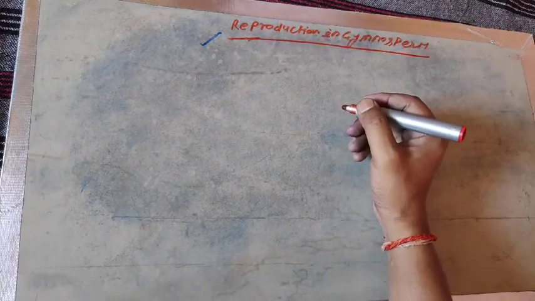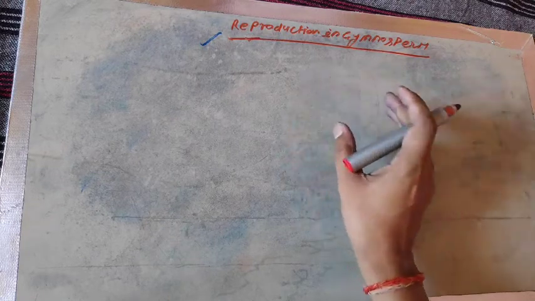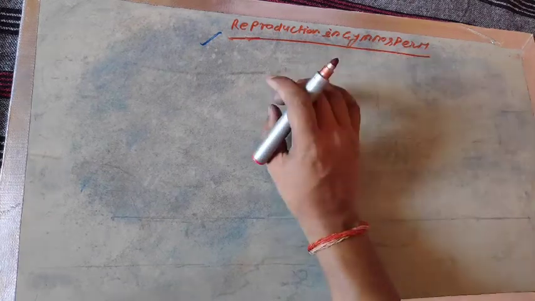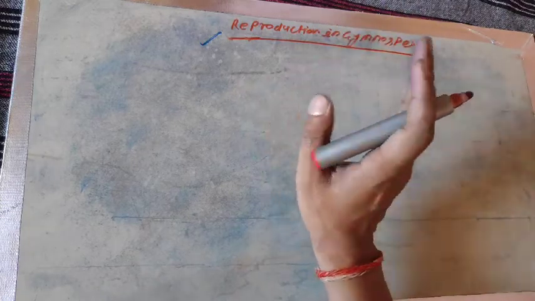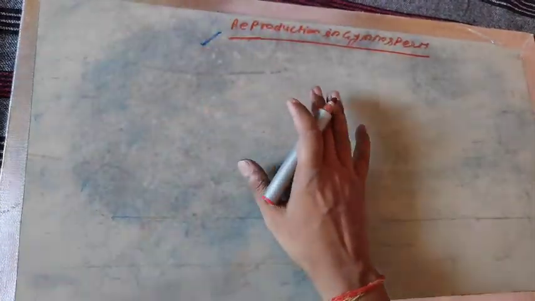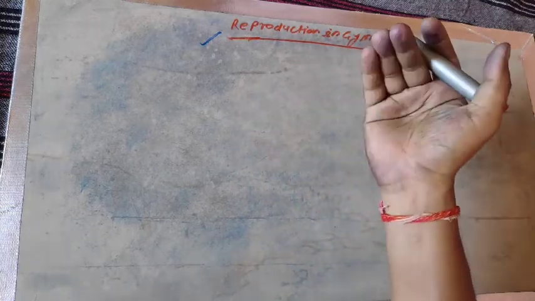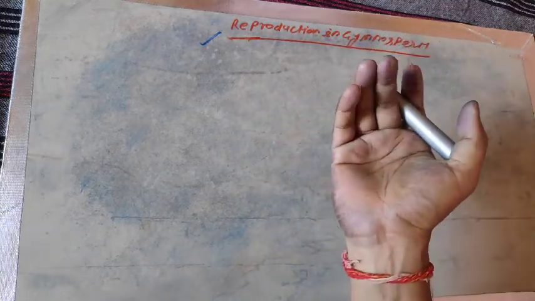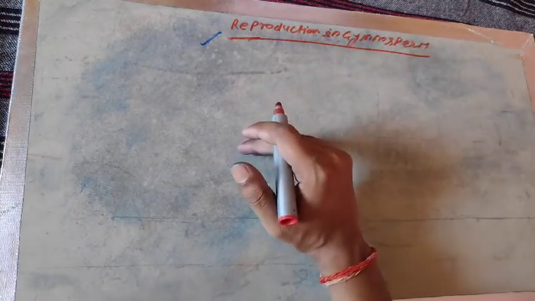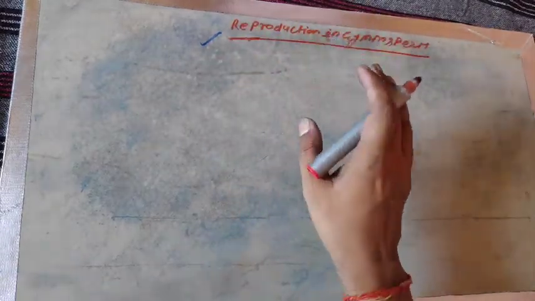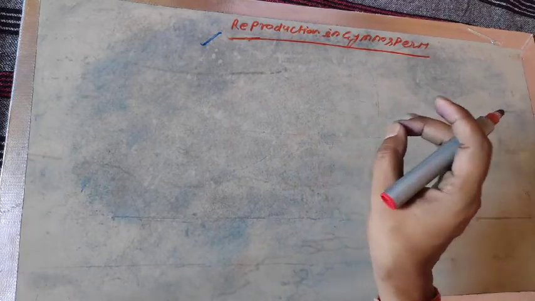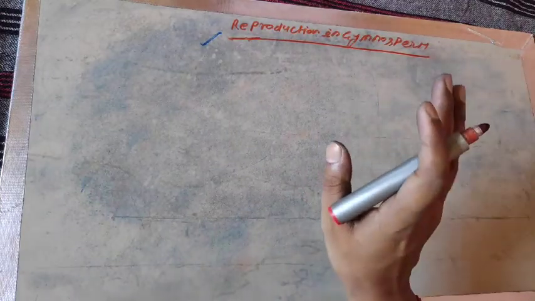In many videos you have seen, as per the name of gymnosperm, that is as per the name of reproduction, but that actually indicates the lifespan, the life cycle of that particular group of plant. Next we will describe the angiosperm and the reproduction in angiosperm, that will be the life cycle of angiosperm. In this video lecture we are going to describe the reproduction in gymnosperm, so you should focus.